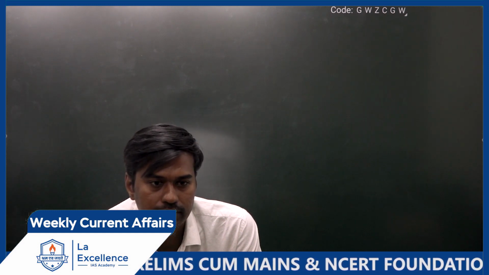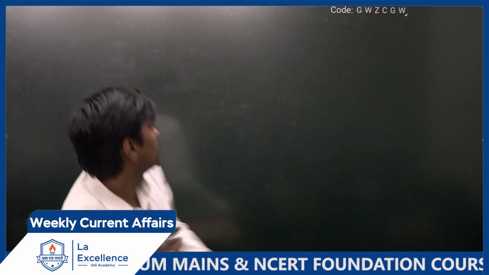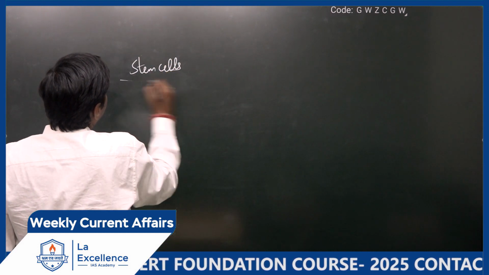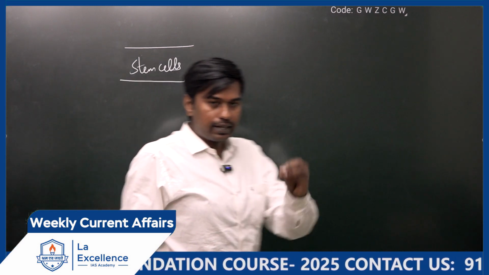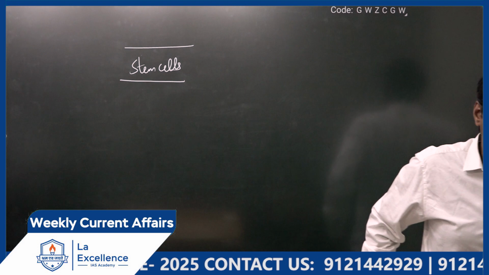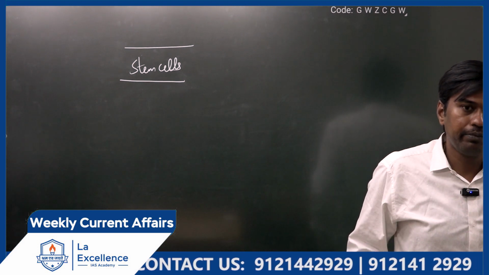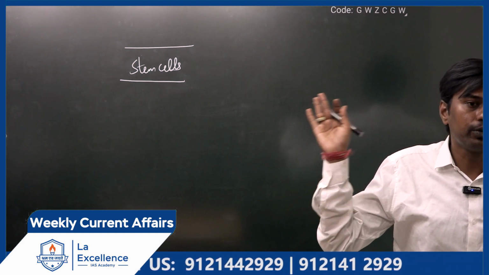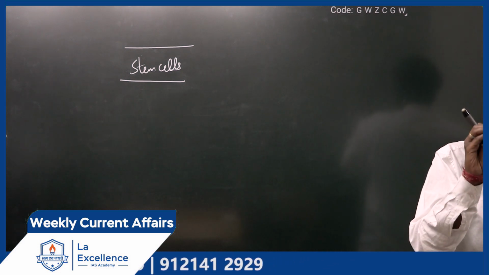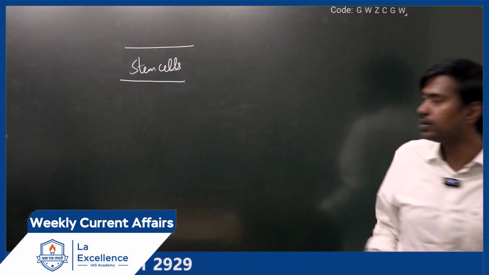Next one. Stem cells. See, we will understand this in some other class when I find an opportunity or time. I will go very deeply into this concept because it's a very important concept. We will try to understand it from a conceptual perspective.